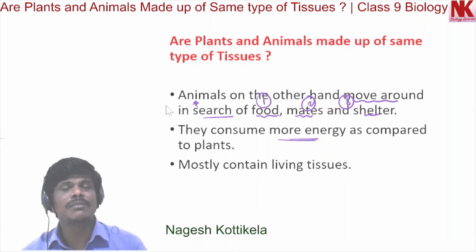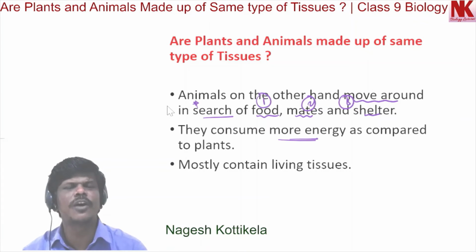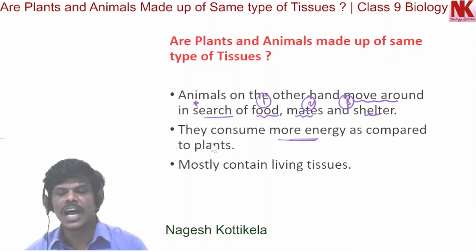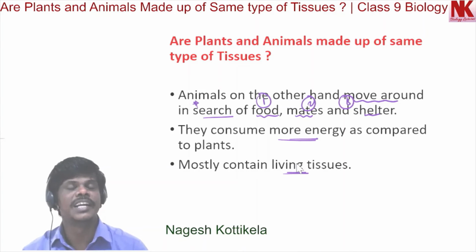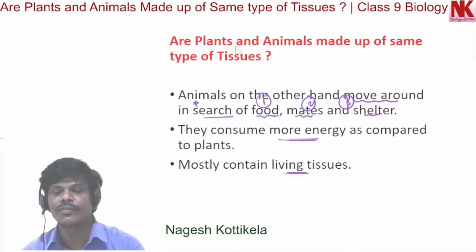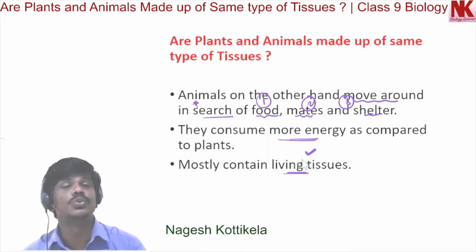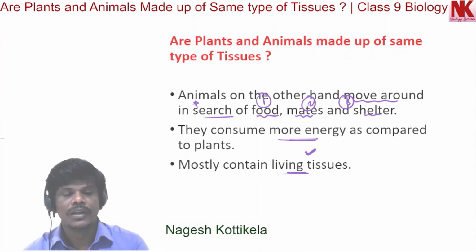Animals need more energy for maintenance in the body. These animals mostly contain living tissues. In plants there are more supportive tissues, more dead tissues, but in animals, mostly they are living tissues.